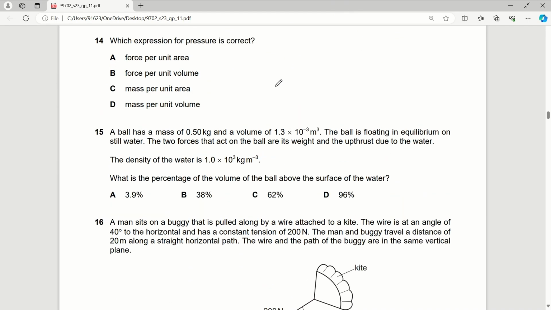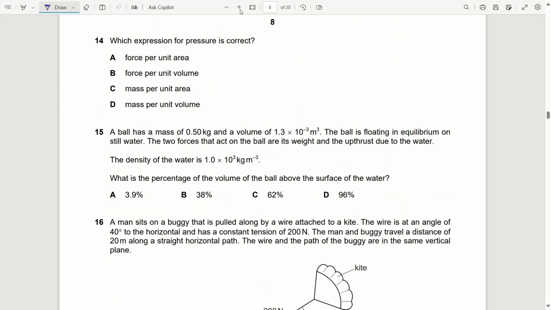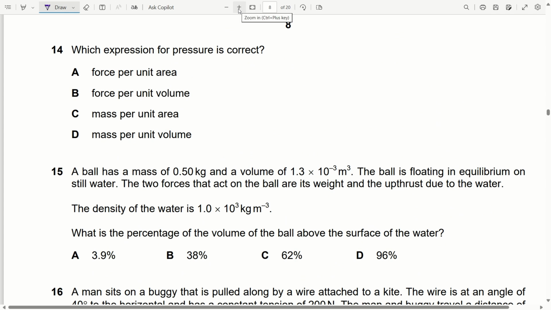Question 14th, which expression for pressure is correct? Now we know that pressure is equal to force upon area. Option A is correct. Question 15th, a ball has a mass of 0.50 kg.